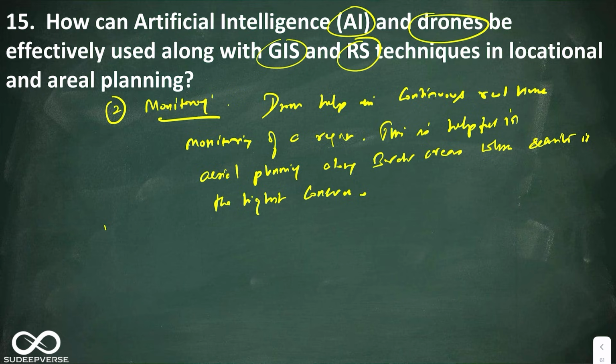Okay. So in this case study, now I'll take is smart cities mission. So I'll write case study smart cities mission. So I'll just elaborate this. Okay.